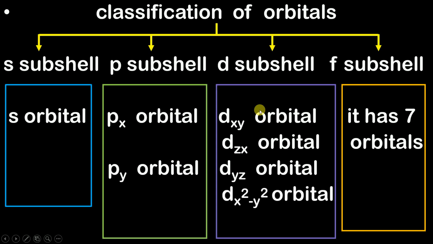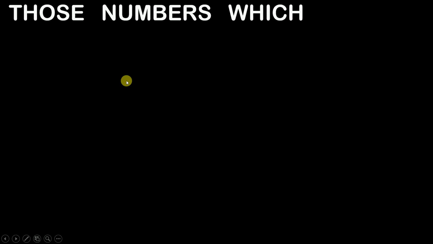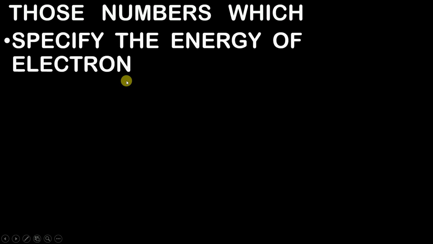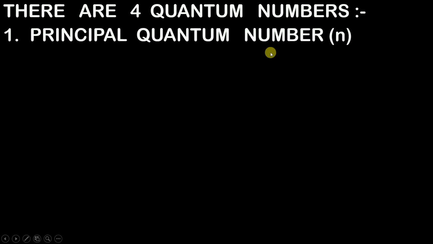And then we moved ahead to the quantum numbers. Quantum numbers are nothing but those numbers which give us the complete information about the electron. We have seen the definition, and then we have seen that there are 4 quantum numbers. The first quantum number is the principal quantum number. And what is the use of this principal quantum number? This principal quantum number helps us to find the energy level. Am I right? So you can find out the energy level of the electron, in which energy level it is present.